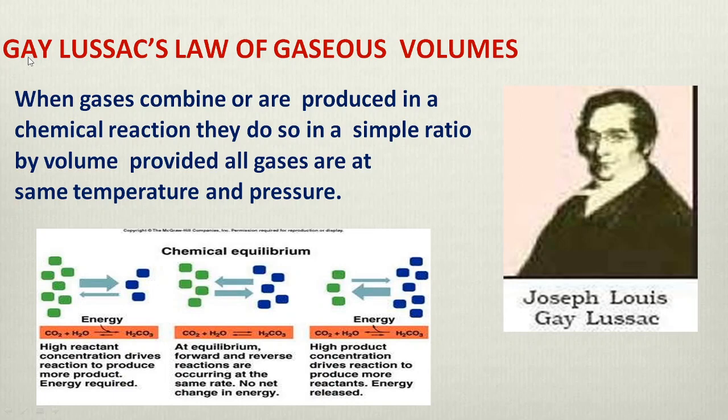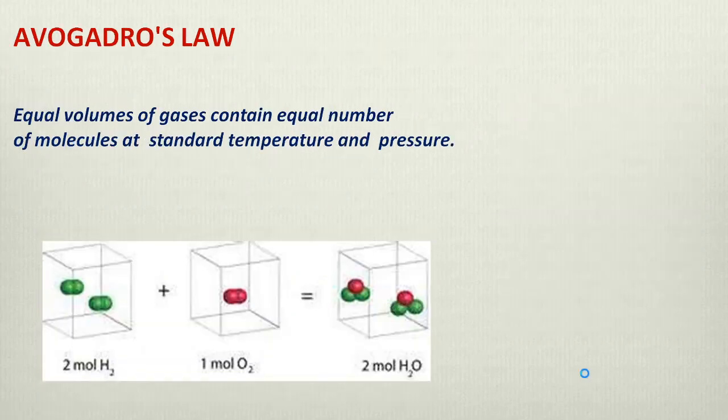The next one is Gay-Lussac's law. He studied that when gases combine or are produced in a chemical reaction, they do so in a simple ratio by volume, provided that all gases are at the same temperature and pressure. The same thing he observed, just as in the earlier case it was said for the ratio, he observed the same thing for gases. You can see it in this figure, and this one was given by Joseph Louis Gay-Lussac.